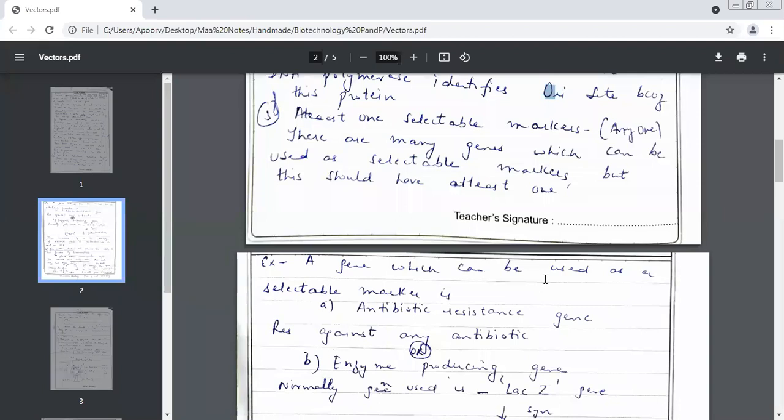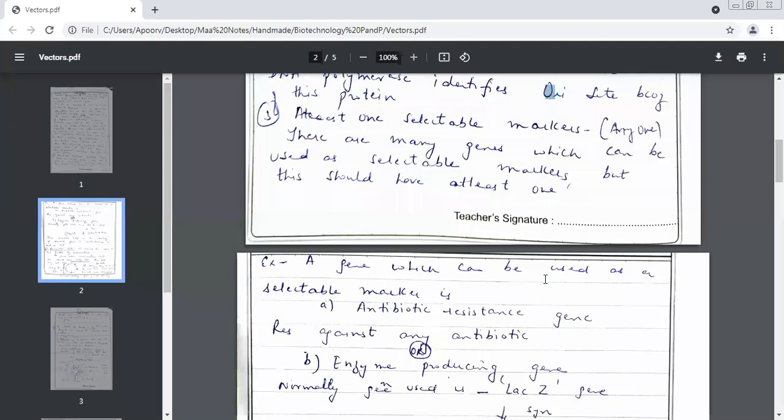Why do you use these highlighters or markers? So that whenever you open a page, you can immediately identify that important part of the page. So basically, markers are used for identification.